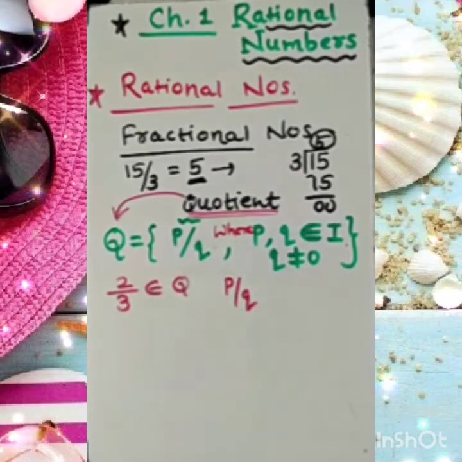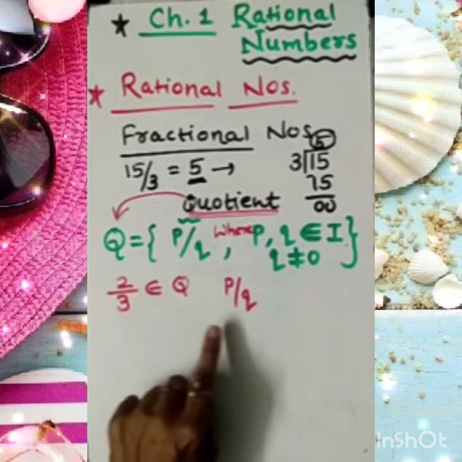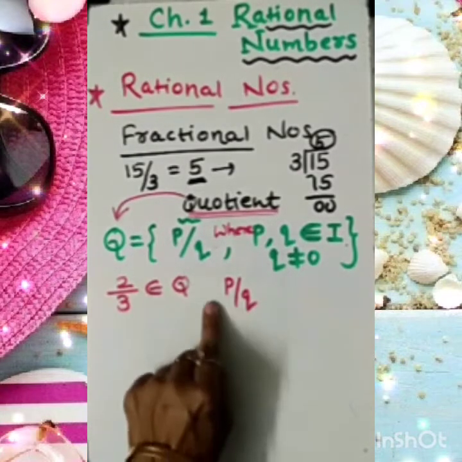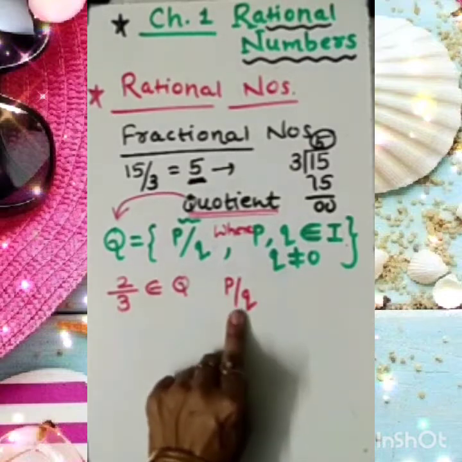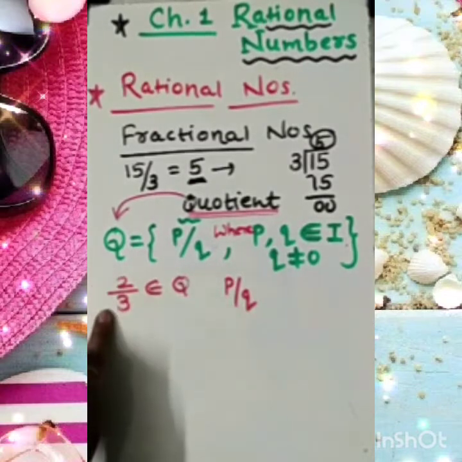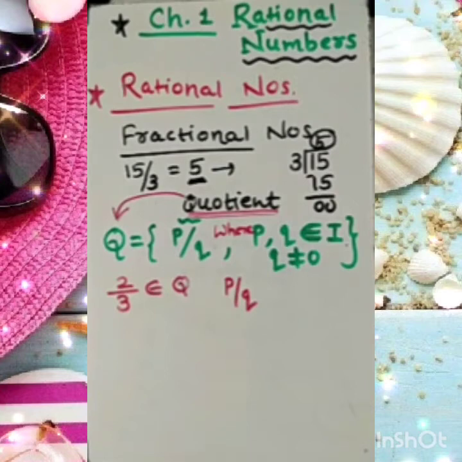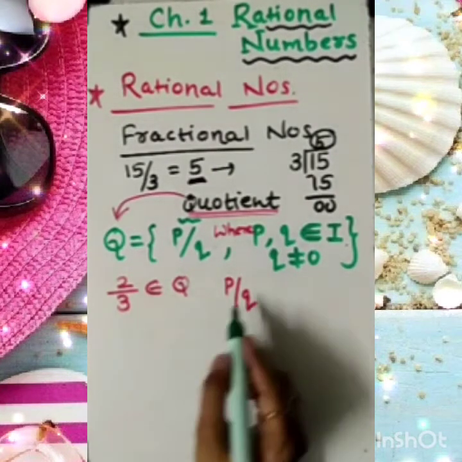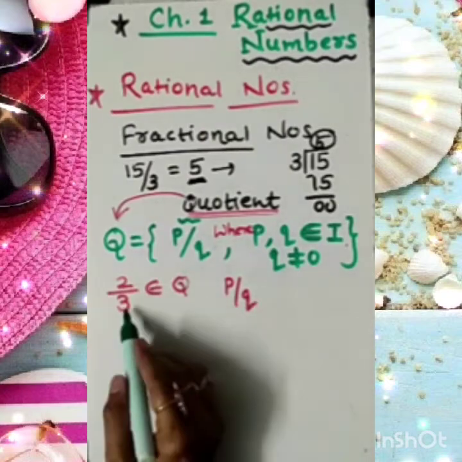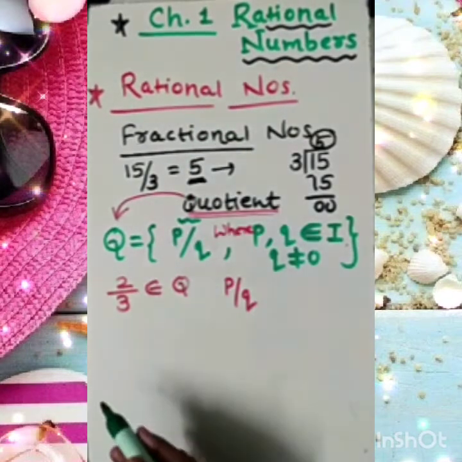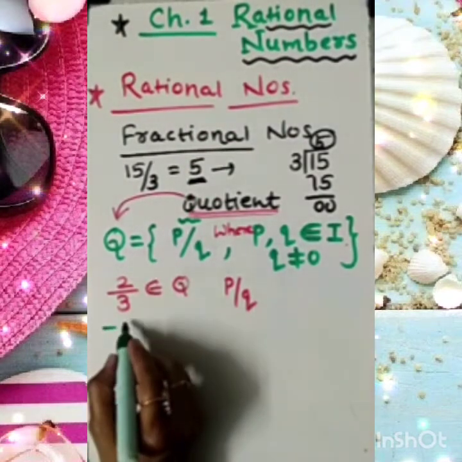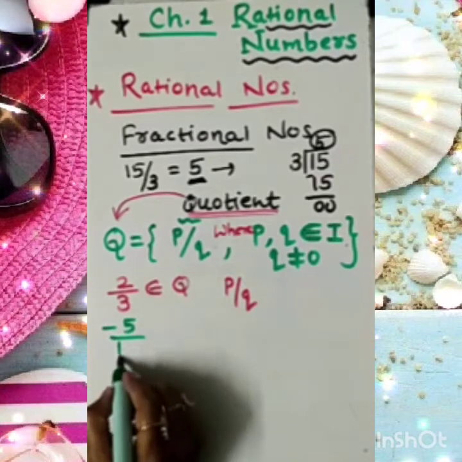Agree? We can write 2/3 in a fractional form, that is p/q. So 2/3 is a fractional number, so it is called a rational number.